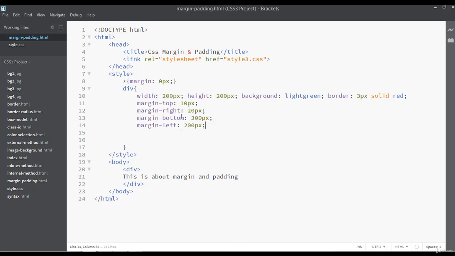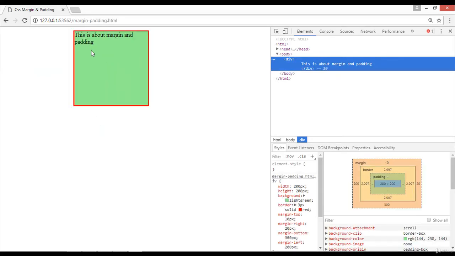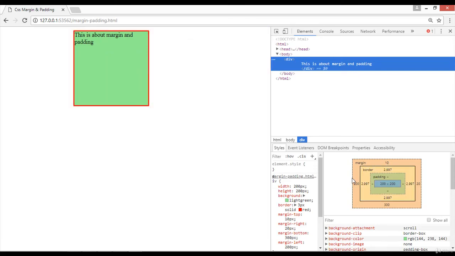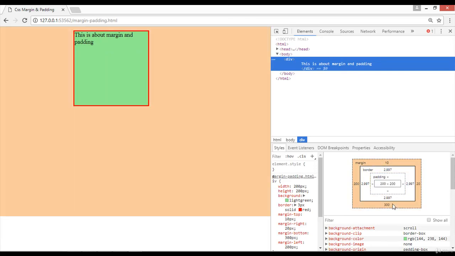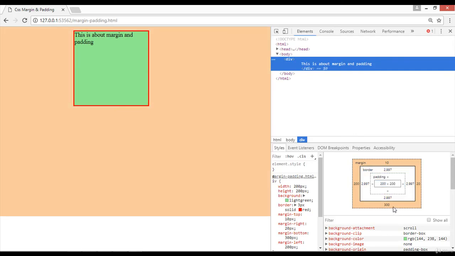We have applied different margins from different sides on this one. So you can refresh here and see the changes: 10 pixel of margin from the top side, 200 pixel of margin from the left, 300 pixel of margin from the bottom side, and you can see the hover color from here.